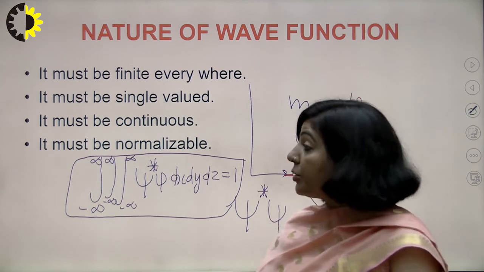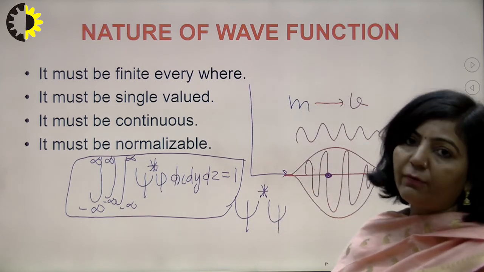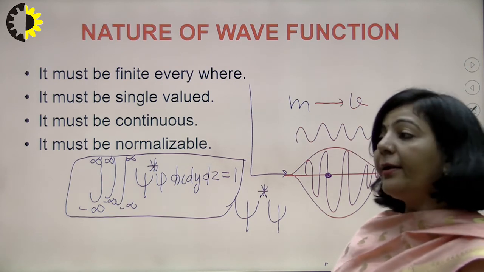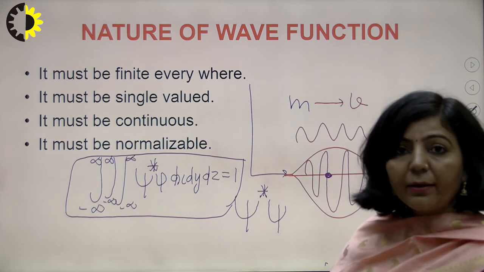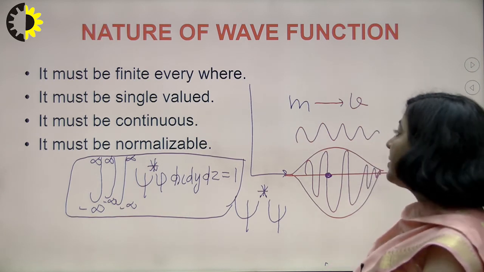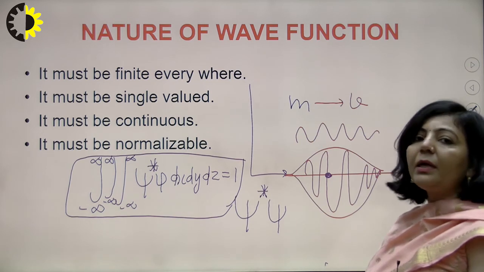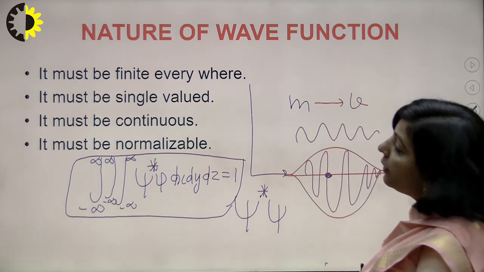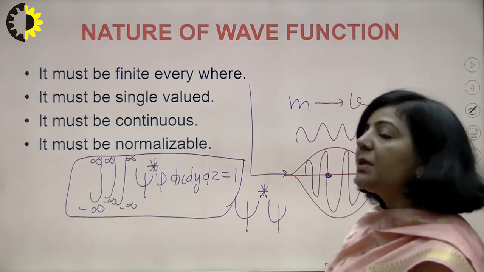What are the conditions? The first condition is the wave function must be finite everywhere. If it is infinite, it means the probability of finding the particle is also infinite, which is not correct. The probability of finding the particle within the wave packet is always finite, so the wave function cannot take an infinite value. Second, the wave function must be a single valued function.